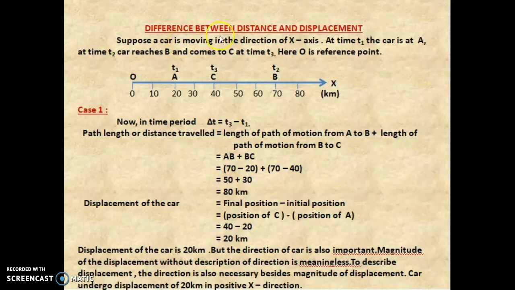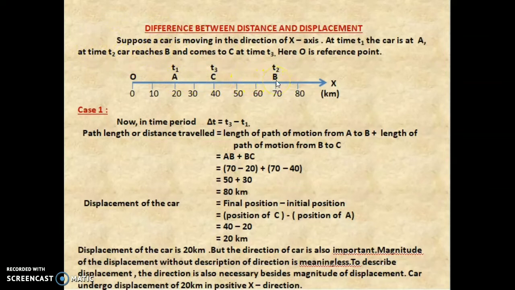Here we can see the difference between distance and displacement. See this diagram. Suppose a car is moving in the direction of the x-axis on a road. At time t1 the car is at position A. At time t2 the car reaches position B.